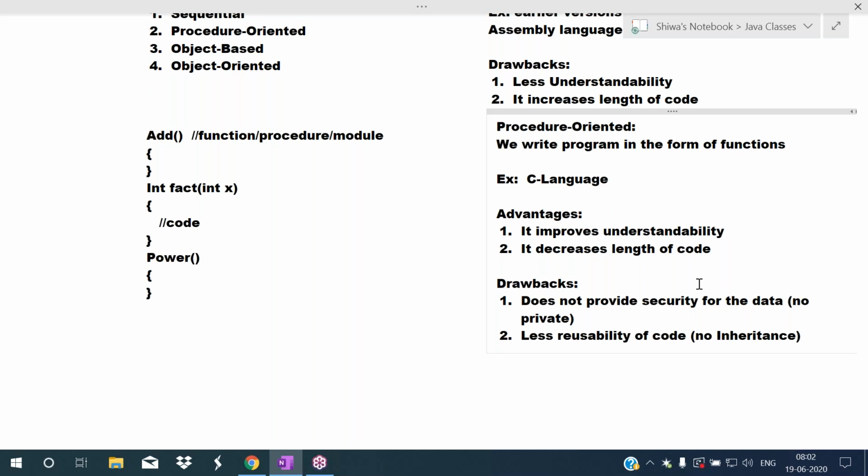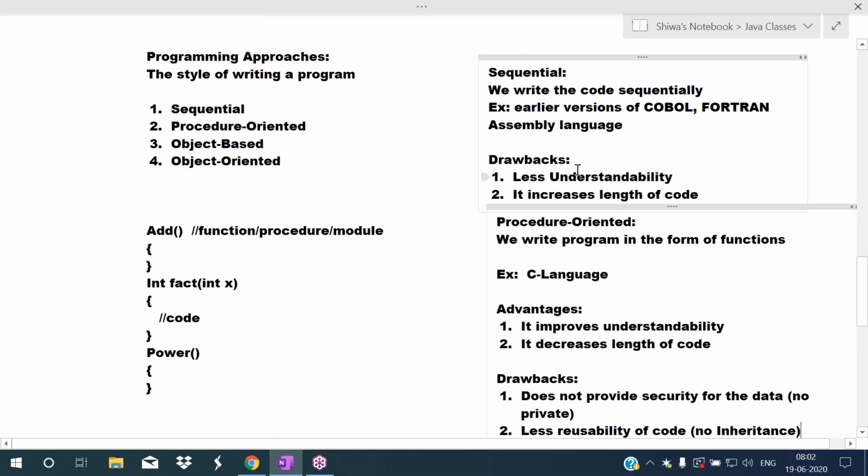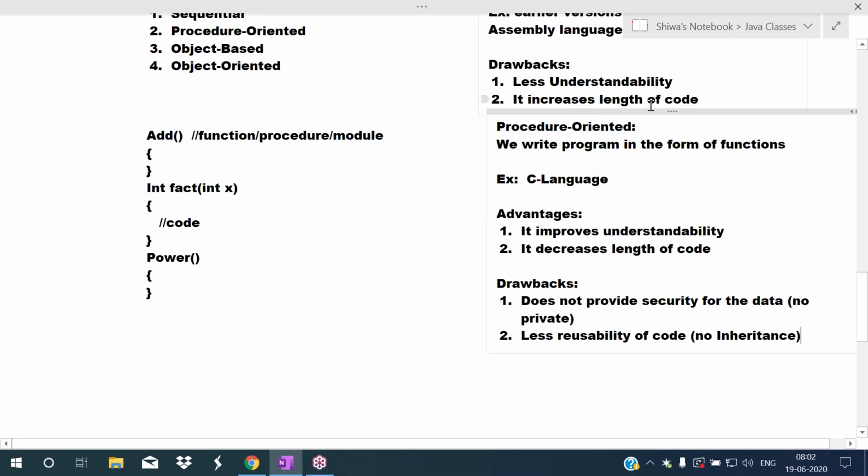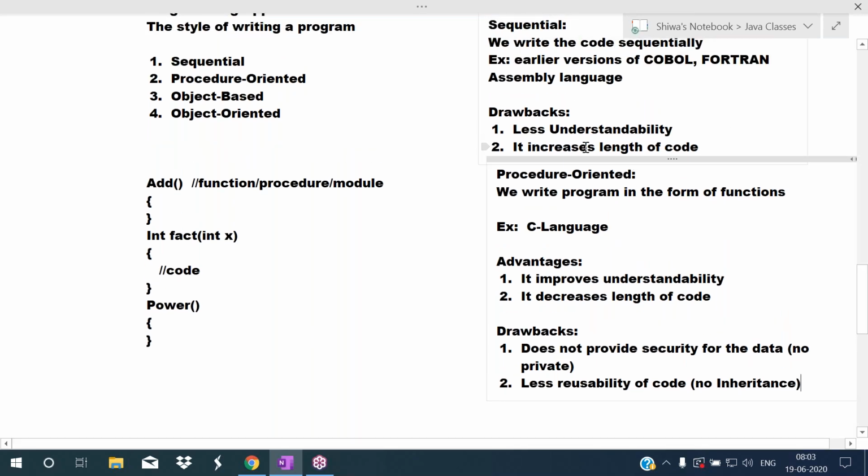Okay, so this is about the drawbacks of procedure oriented programming languages. Once again I'm repeating, the sequential approach has two drawbacks. First one is less understandability. If a large amount of code is there, the less understandability problem will occur. And the second drawback is it increases the length of code. If we want to perform the same task again and again, we have to write the same code, so automatically code length will increase. To avoid these two drawbacks, they introduced the procedure oriented approach.